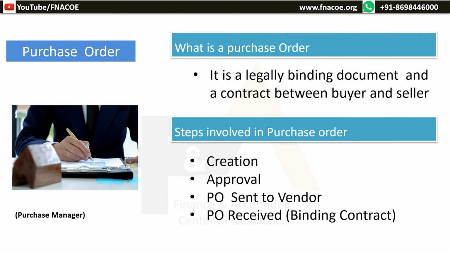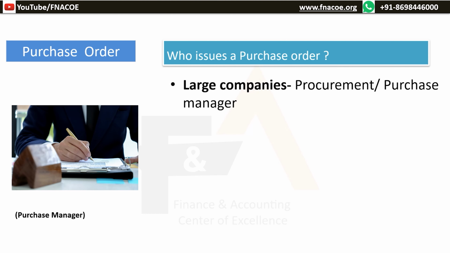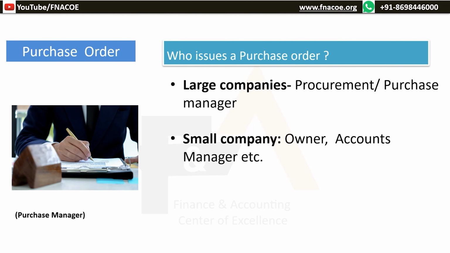Now let's understand who issues a purchase order. The buyer is responsible for creating and issuing a purchase order. In large companies, a procurement or a purchasing department will typically issue a purchase order. In a small company, the business owner, operations manager, or finance manager may issue the purchase order.